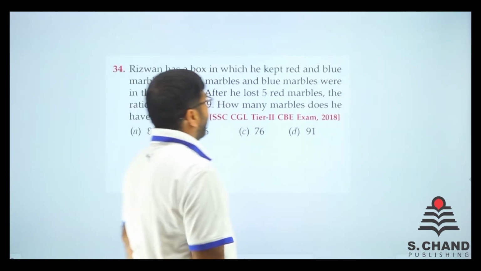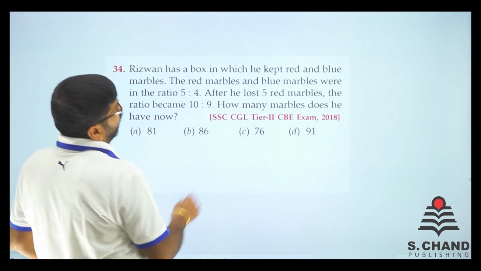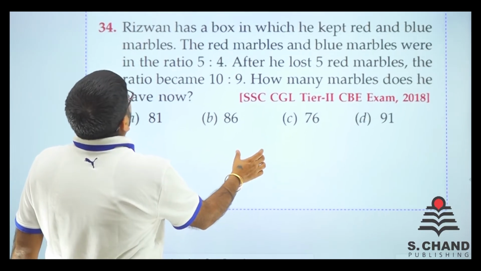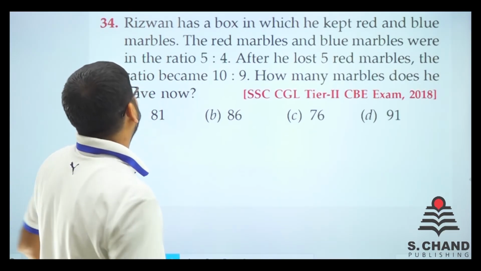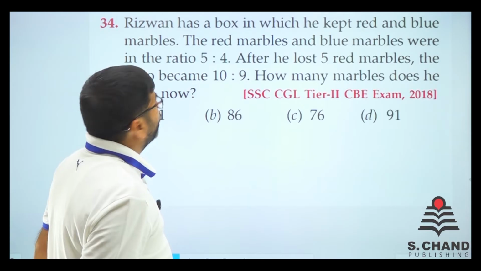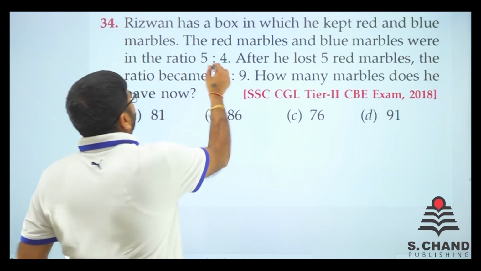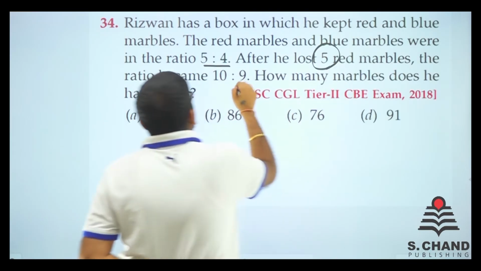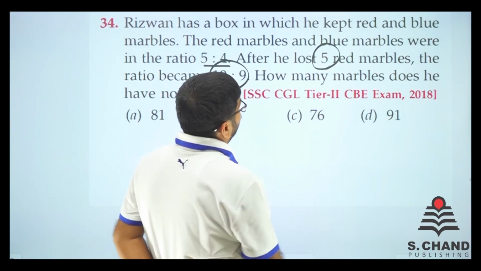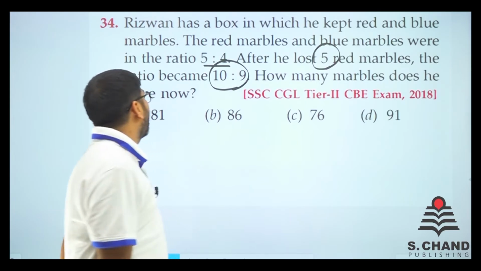Here we go. Next question, SSC CGL tier 2 question. Rizwan has a box in which he kept red and blue marbles. The red marbles and blue marbles were in the ratio of 5:4. That is given. After he lost 5 red marbles, the ratio became 10:9. So how many marbles does he have now?